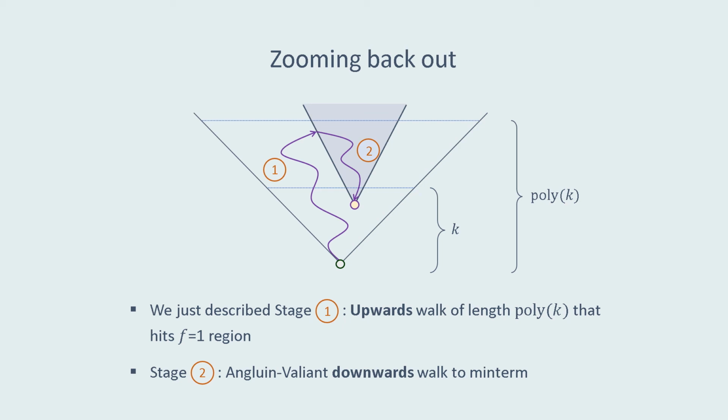Since our upwards walk has length poly k, when we hit the 1 region, we have a candidate certificate of size at most poly k. Thus, the Angluin-Valiant algorithm requires at most poly k steps before it hits a minterm. As we discussed before, every minterm corresponds to a size k certificate for our input. So, once we find a minterm, we're done.